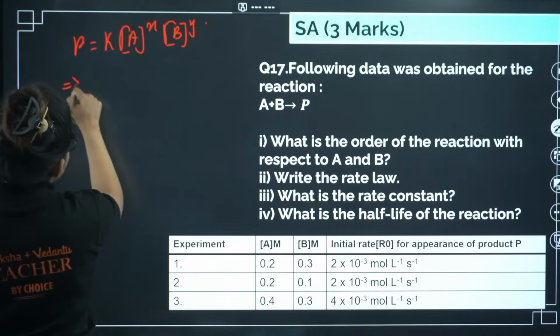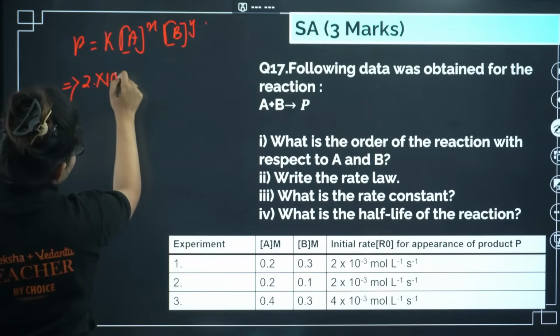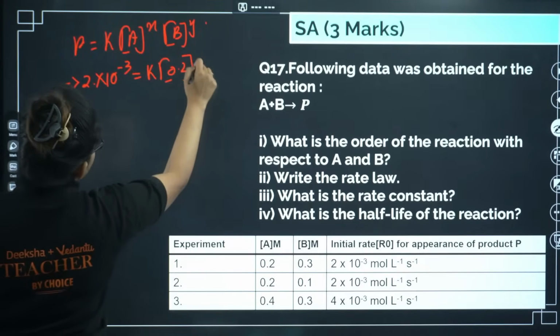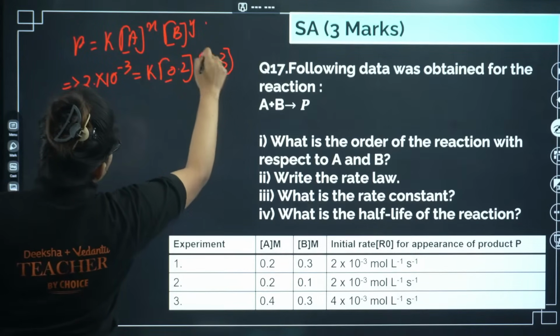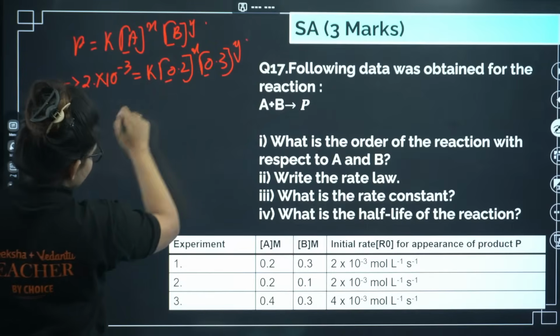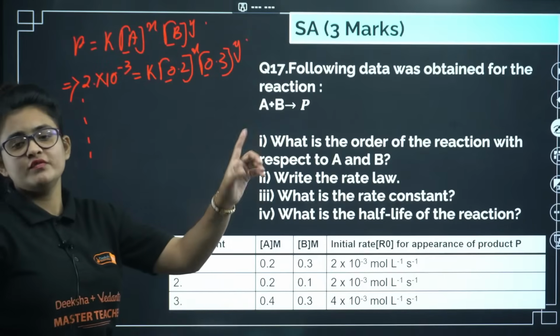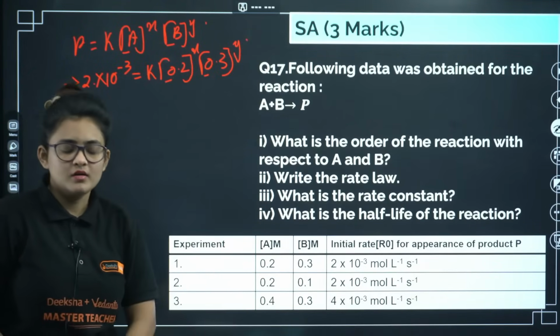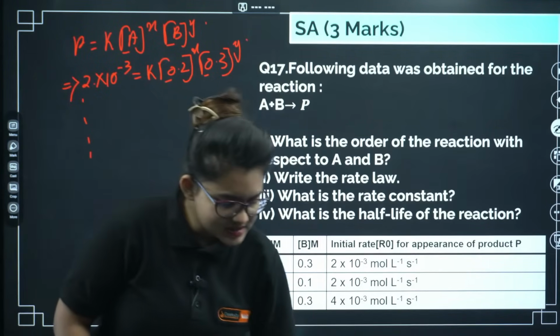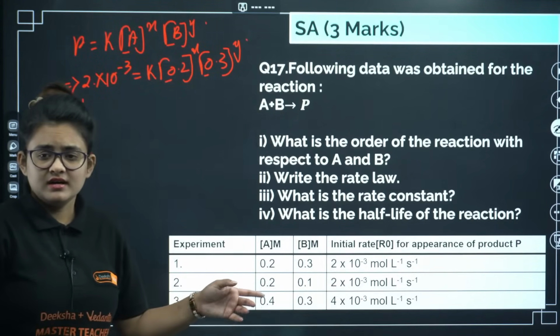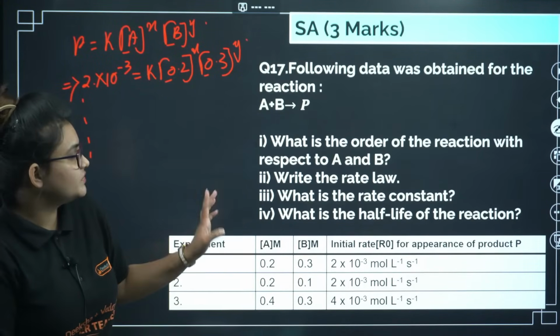Rate is given as 2 into 10 power minus 3 equals k into 0.2 into 0.3 power y, and so on. Like that you have to prepare these 3 equations. From these 3 equations you have to solve for x and y. Once you are done with x and y, you will get the order of the reaction.